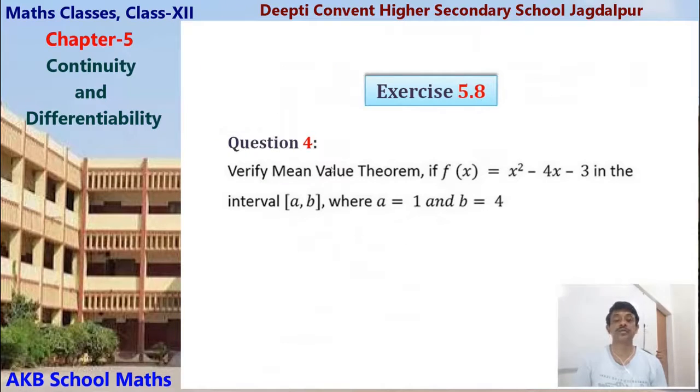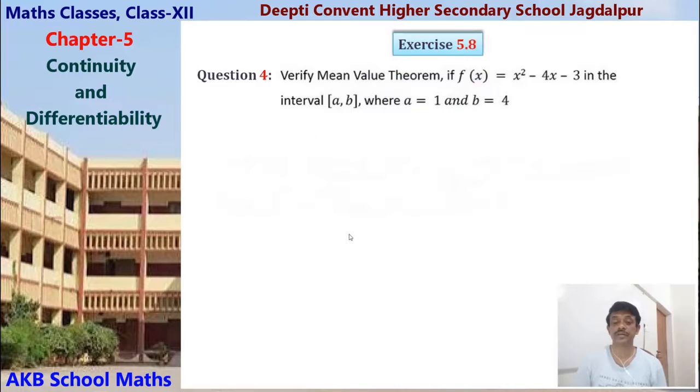Now take question 4 of exercise 5.8. Verify mean value theorem. Here we have to verify mean value theorem if f x equals x square minus 4x minus 3, in the interval a b where a equals 1, b equals 4. Okay, so let us solve this.